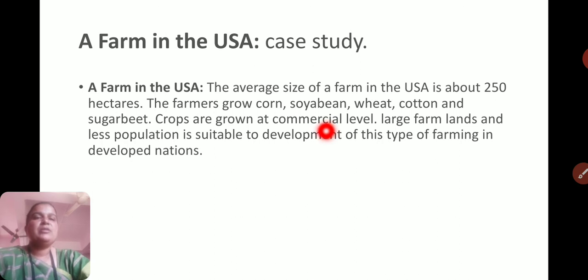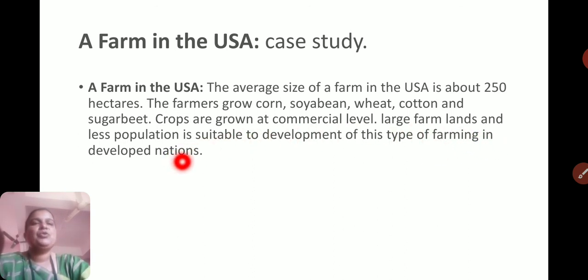Large farmlands and less population are suitable for the development of this type of farming in developed nations. Due to the large farmland, advanced technology can be used for all types of farming activities, for cutting, plowing, sowing, etc. And hence huge production takes place.